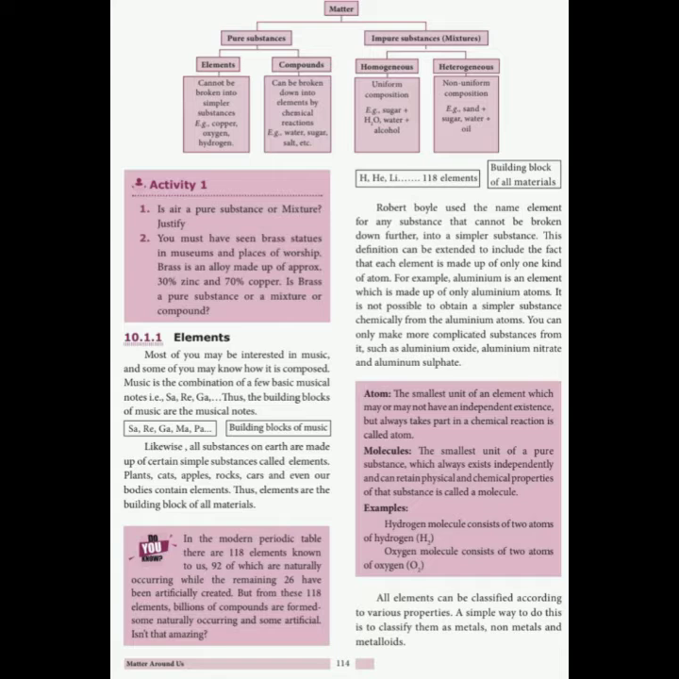All substances on earth are made up of certain simple substances called elements. That means all the substances we find on the earth are made up of simple substances. For example, plants, apples, rocks, cars, even our human body are all made up of elements. For example, teeth contain calcium. So calcium is an element.